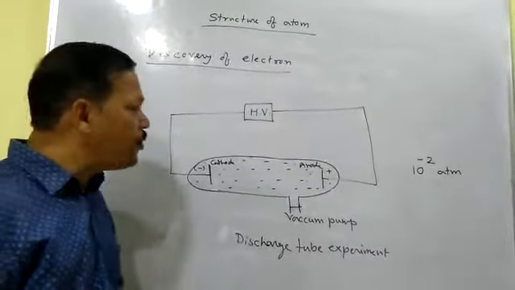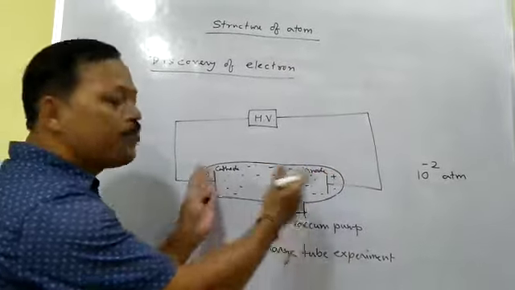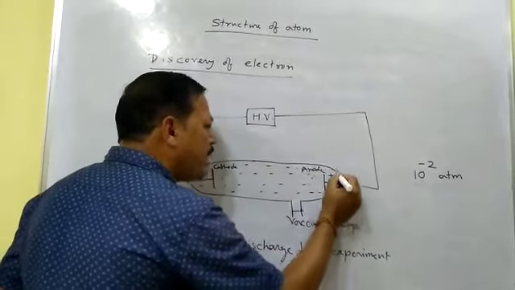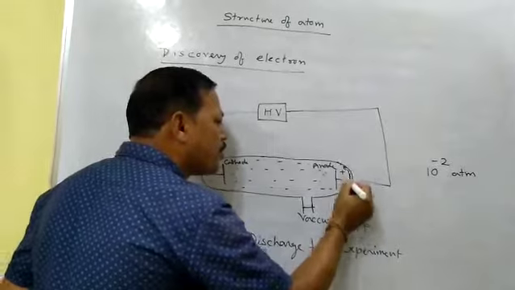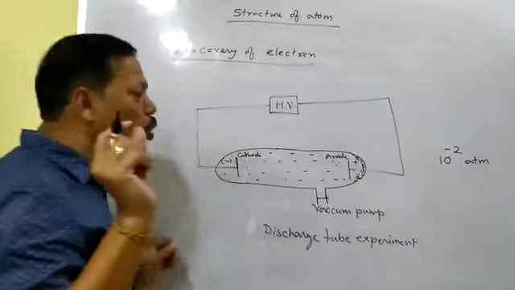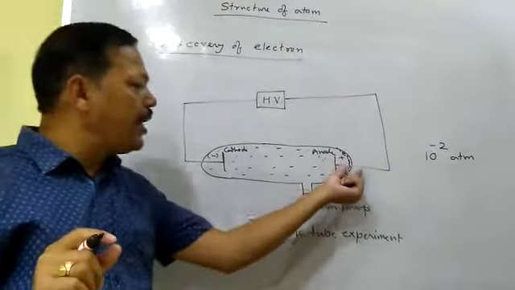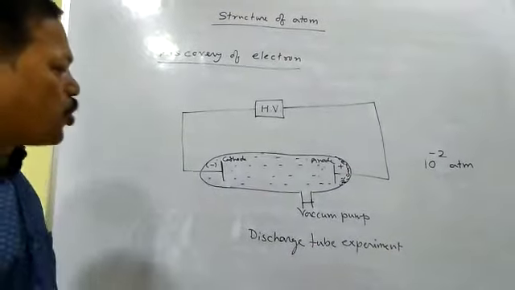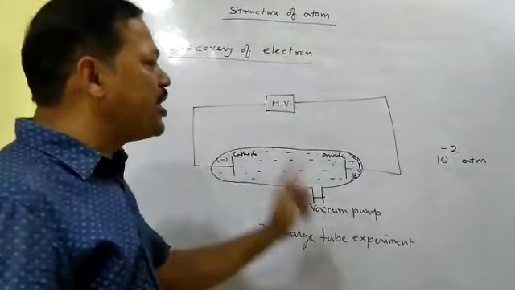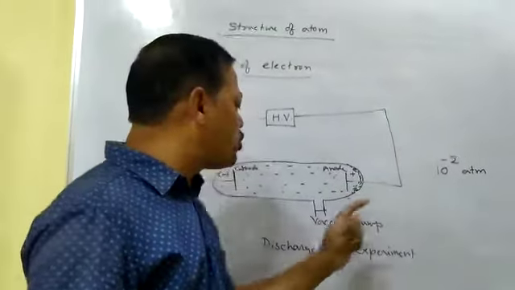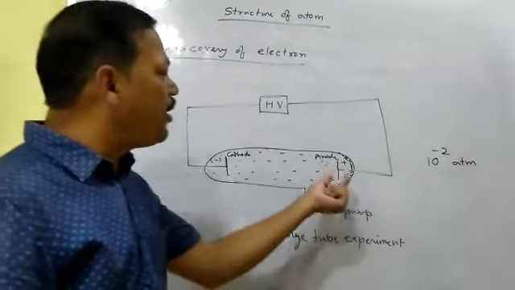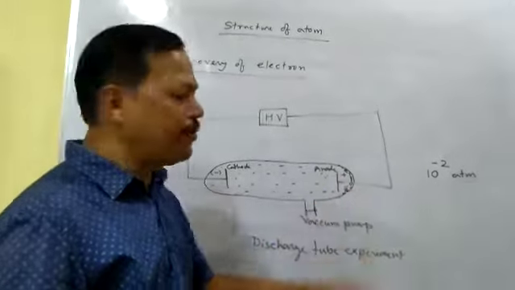Then it is found that the current flows through the gas, and at the side of anode, a green color glow, I mean a light, you can see at the side of anode. So when the pressure of the gas is reduced to 10 to the power minus 2 atmosphere by using the vacuum pump, then a light is obtained at the side of anode.